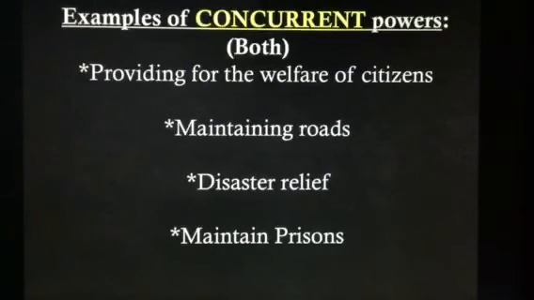providing for the welfare of citizens. That's a concurrent power. Maintaining roads. We talked about this earlier in the semester. We have federal roads, interstate highways, as well as state and local roads. Disaster relief. To maintain prisons. We have federal prisons. We have state prisons.